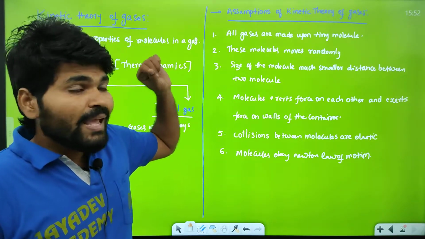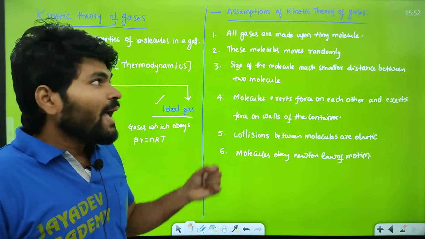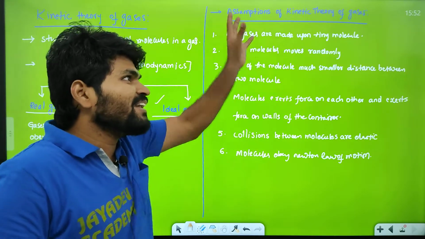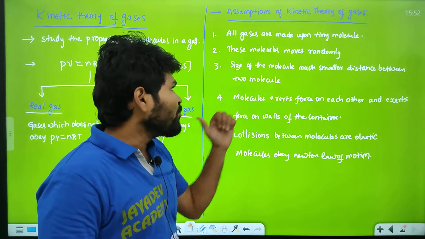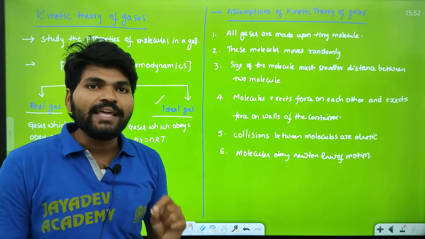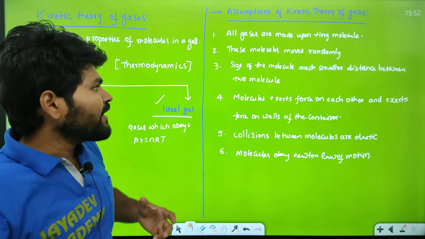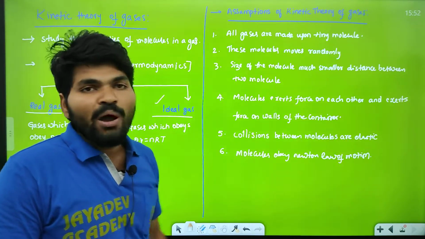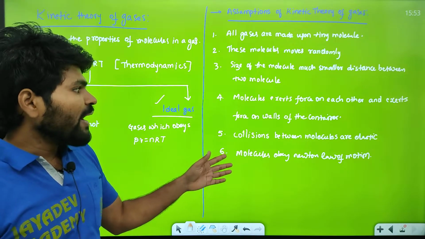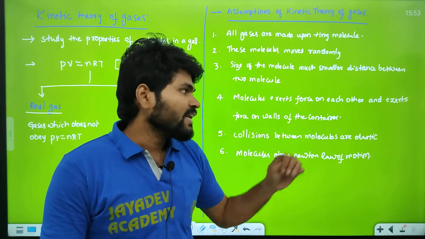First point, gases are made up of molecules. And molecules are moving in random direction, in different random directions. And the third point, the size of each molecule is very tiny compared to the separation distance between two molecules. And fourth point, molecules exert force on each other and also on walls of the container. And fifth point, there is a collision between the molecules, and that collision should be elastic.